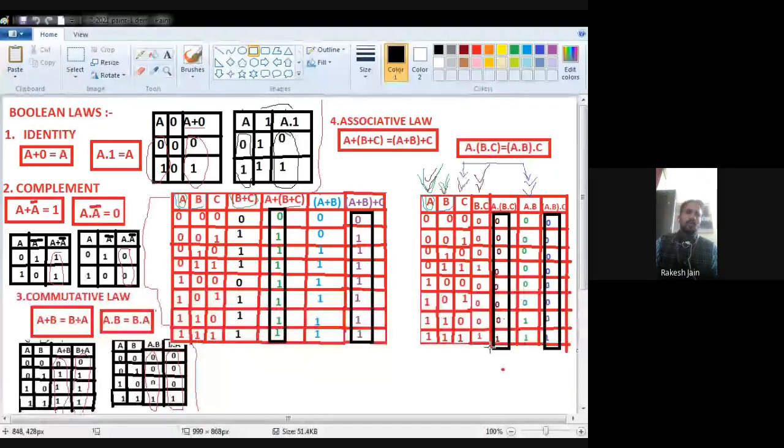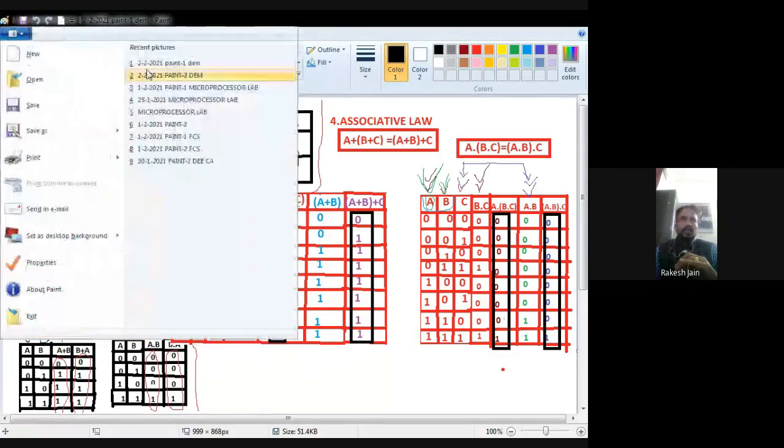Okay, see. A is 0, BC is 0, nothing is 1, that's why 0. A is 0, BC is 0, again 0. A is 0, BC is 0, again nothing is 1, that's why 0. A is 0 but BC is 1, because 1 I find, that's why 1. A is 1 and BC is 0, again I find a 1, that's why 1. This repeats for the next two rows. A is 1 and BC is also 1, again 1. So this one is my LHS.